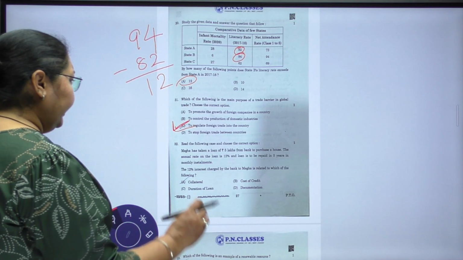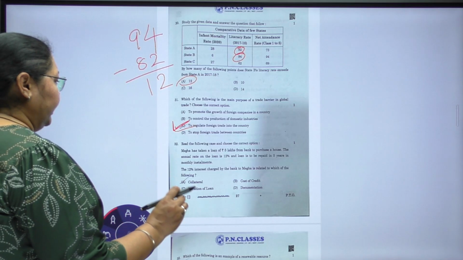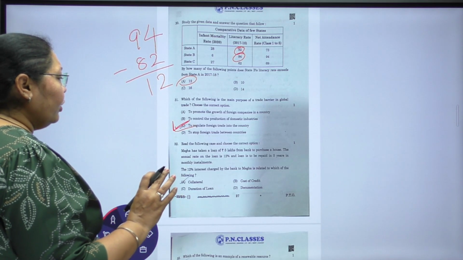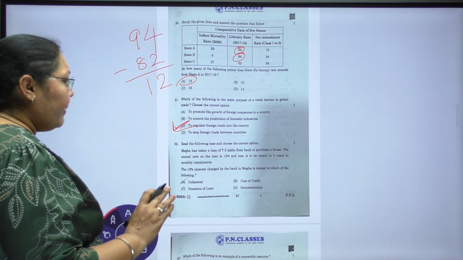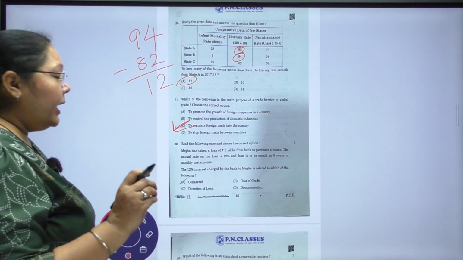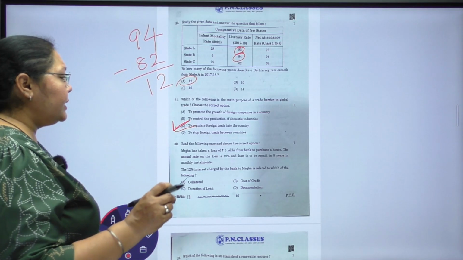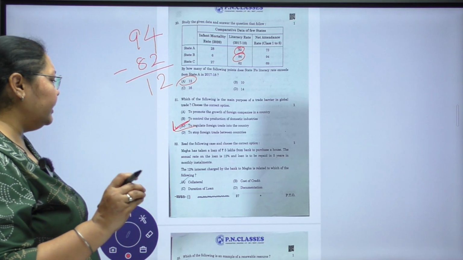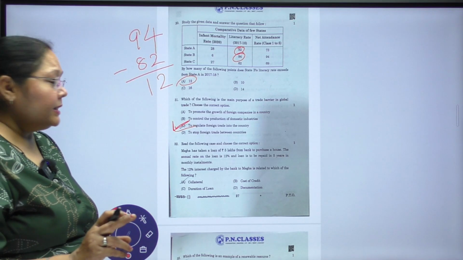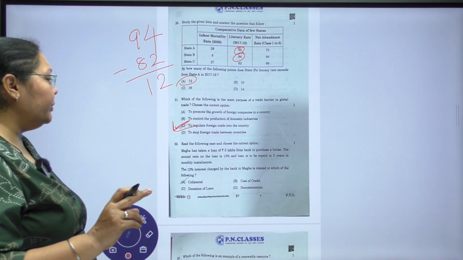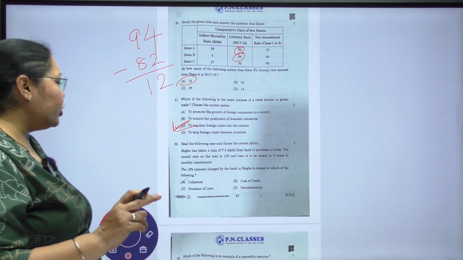Read the following case and choose the correct option. Megha has taken a loan of rupees 5 lakhs from bank to purchase a house. The annual rate on the loan is 12% and the loan is to be repaid in 5 years in monthly installments. The 12% interest charged by the bank to Megha is related to which of the following?